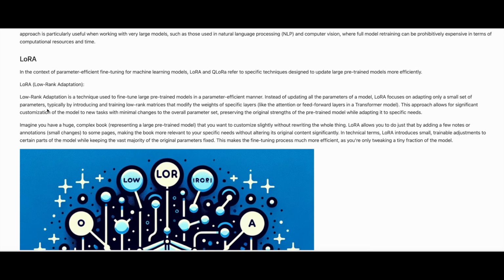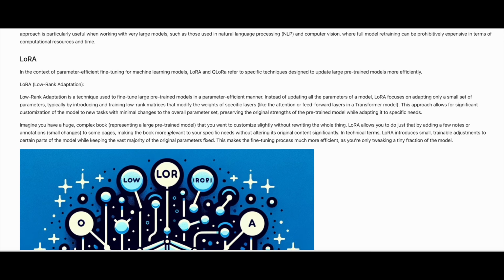by introducing and training low-rank matrices that modify the weights of specific layers, like the attention or feed-forward layers in a transformer model. This approach allows for significant customization of the model to new tasks with minimal changes to the overall parameter set, preserving the original strengths of the pre-trained model while adapting it to specific needs.